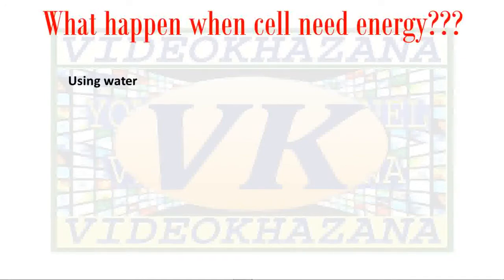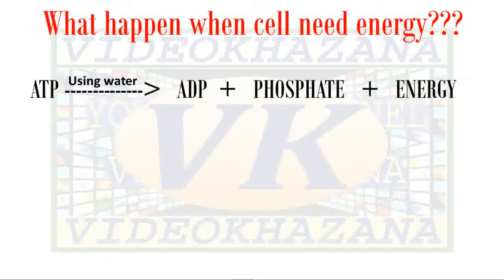Now what happens when the cell needs energy? ATP is a source of energy in an organism. Whenever energy is required, this ATP is broken down using water. ATP is broken down using water into ADP, phosphate and energy. These three things are produced. ADP is present in the cytoplasm, phosphate also stays there, and energy is released to do various physical activities.